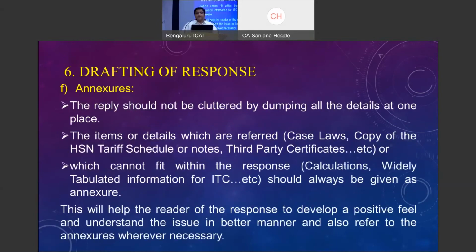The reply should not be cluttered by dumping all the aspects at the same place. Please have paragraphs. Please have pointers. Please highlight with bold, italics, whatever you want to do. Please highlight each and every allegation and give your response so that it is easy for the department to understand.